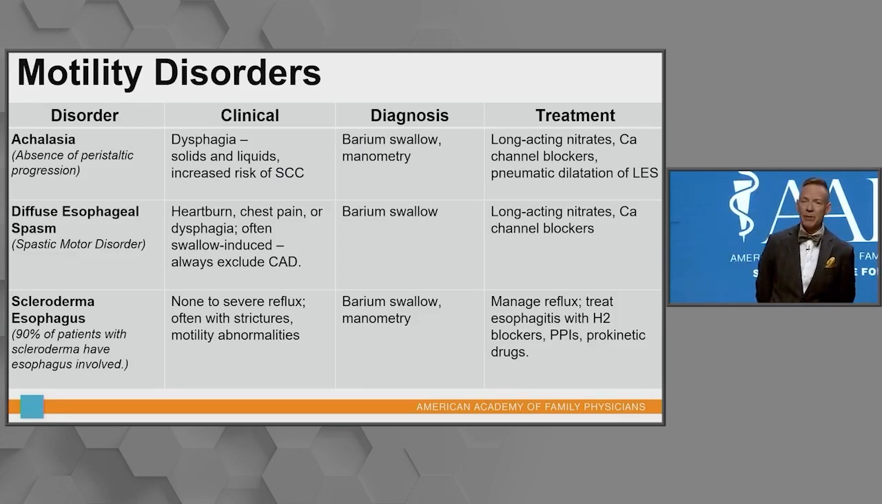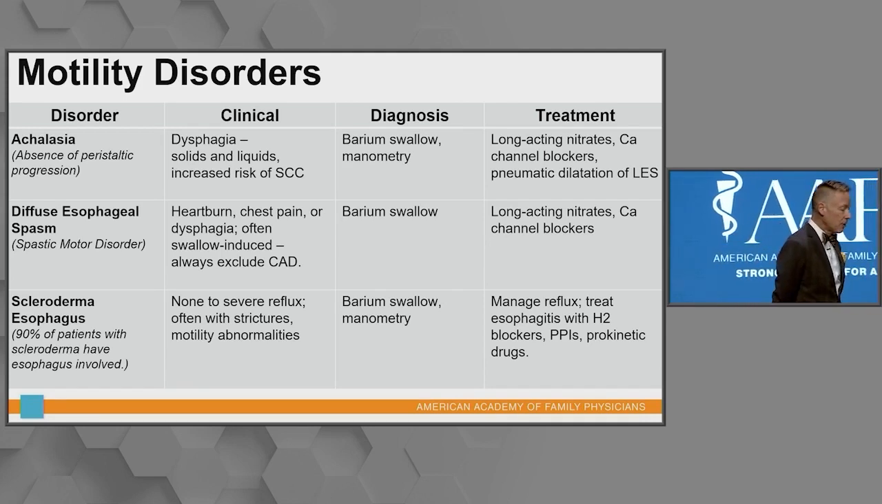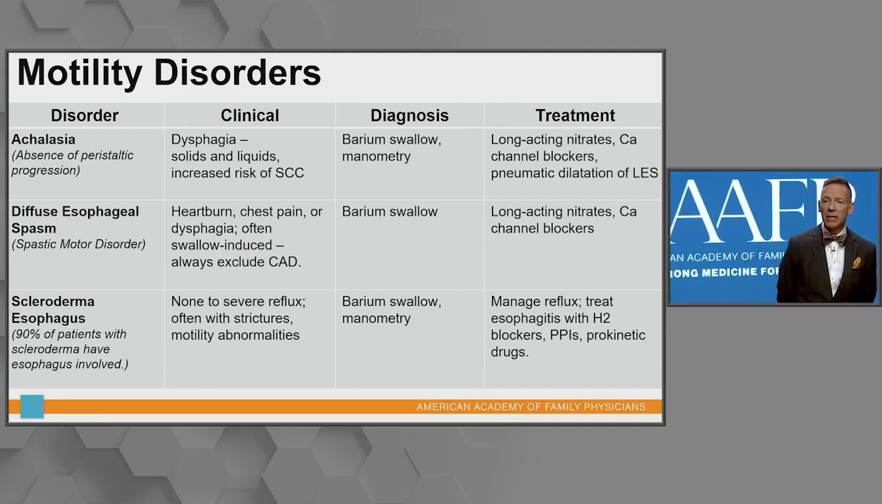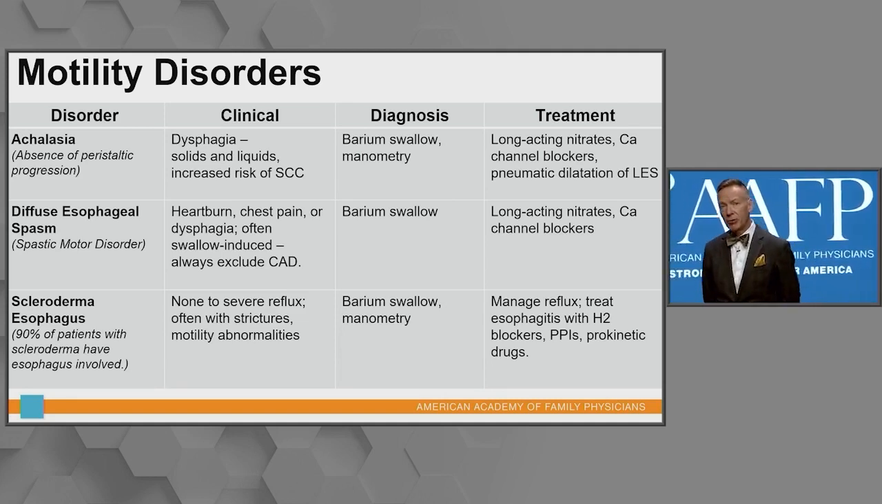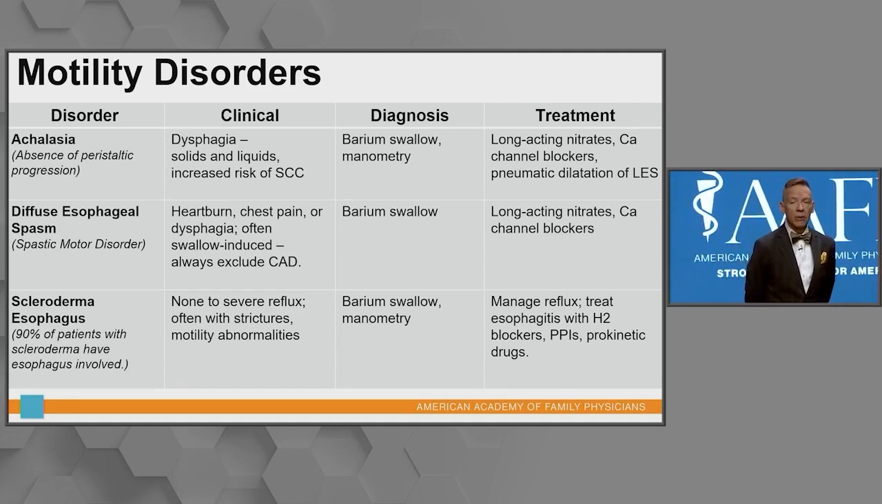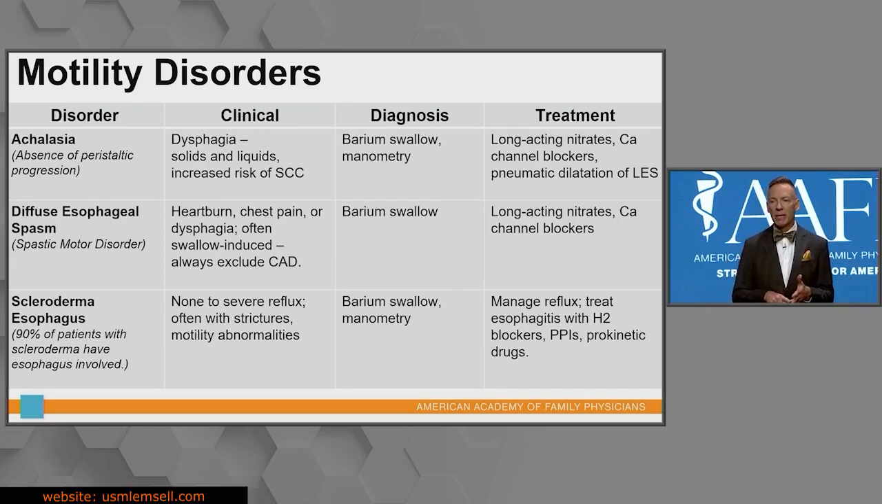Achalasia, we have the absence of peristaltic progression. The symptom here, clinically, they'll have dysphagia with solids and liquids. These individuals are at an increased risk of squamous cell carcinoma. We diagnose all of these disorders the same way, either a barium swallow or manometry. Most of the treatment is the same: long-acting nitrates, calcium channel blockers. Sometimes those with achalasia are going to need a pneumatic dilatation.